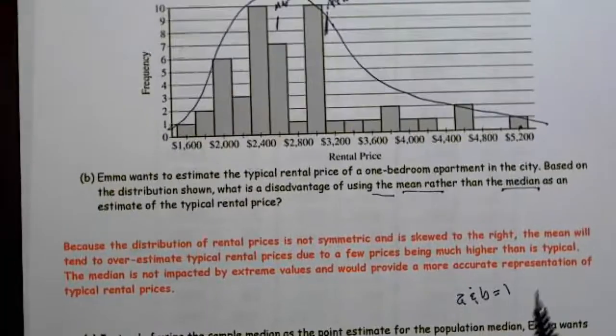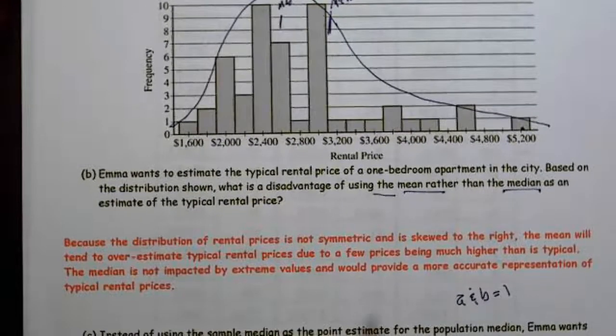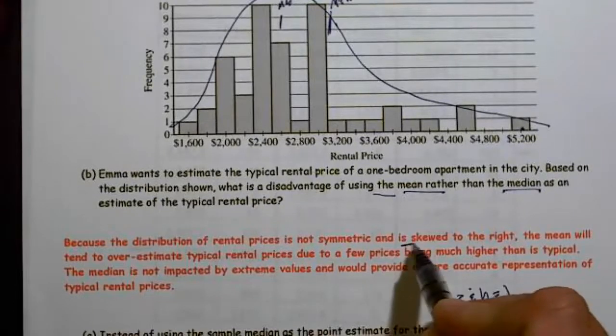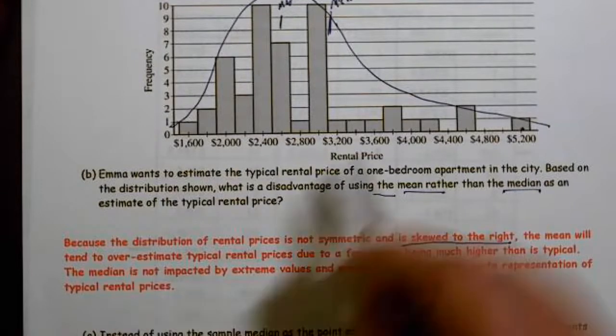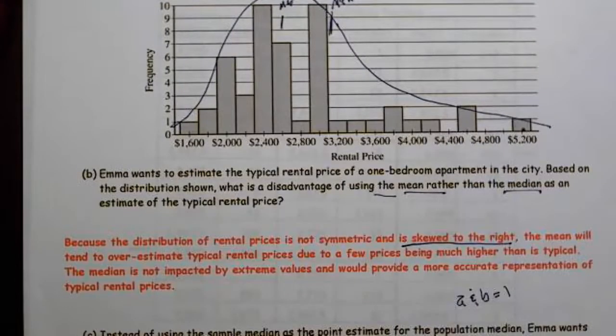So because the distribution of rental prices is not symmetric and is skewed to the right, the mean will tend to overestimate typical rental prices. The mean is going to pull up the typical rental price due to a few prices being higher than what is normal. The median is not impacted by extreme values and would provide a more accurate representation.